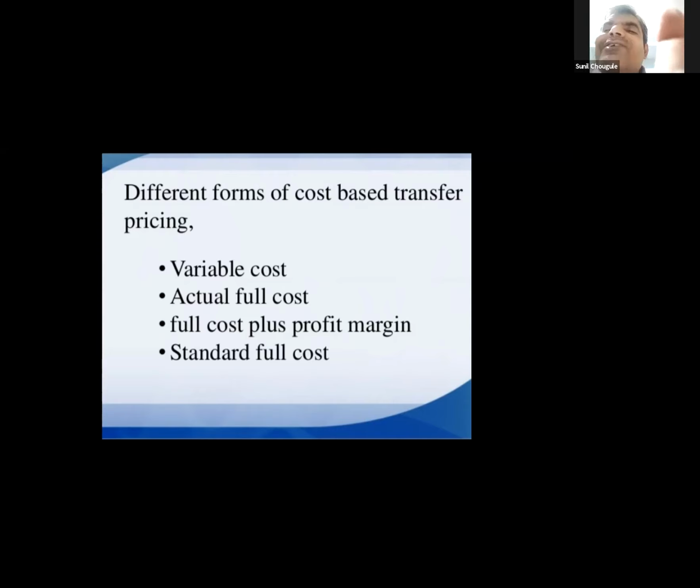So, next onward. Let me not take too much time from you people. I will check with the next explanation: actual full cost, variable cost, and other particular cost based prices.